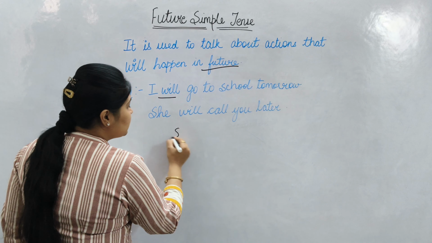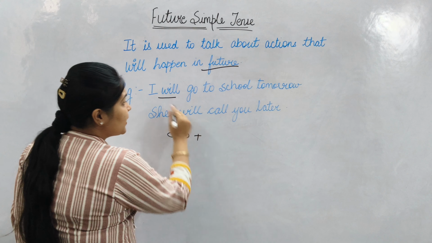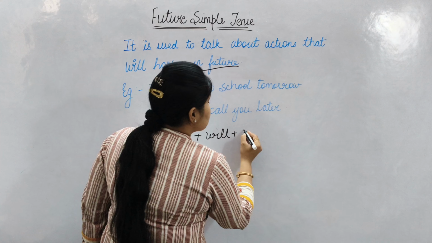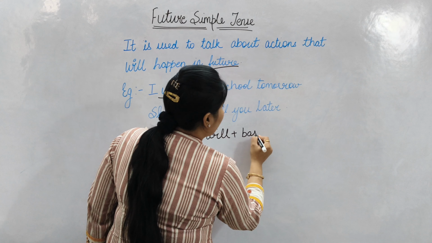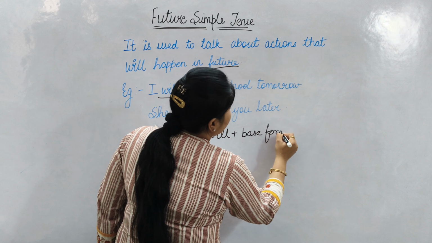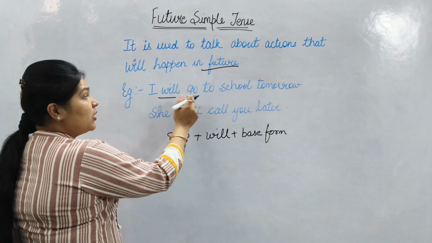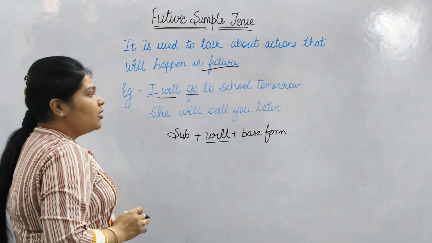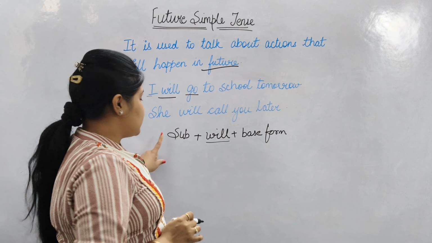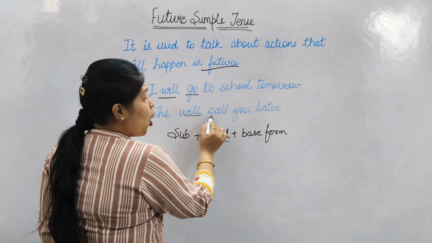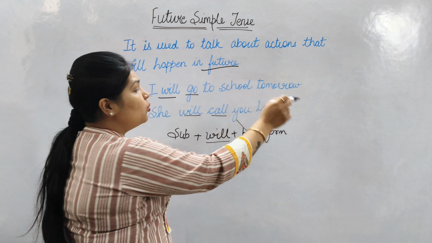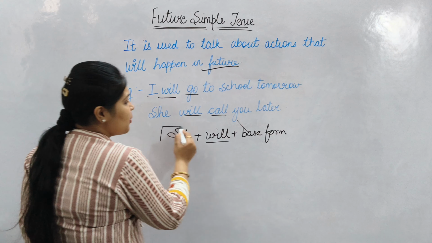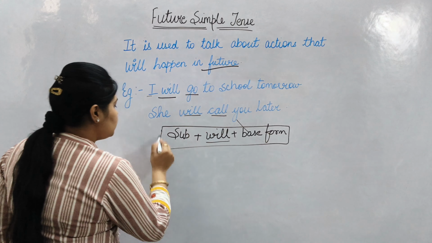What is this formation? Subject plus will plus base form plus its object. In I will go, I is the subject, will is this, and go is the base form. She will call you later: she is the subject, will call is the base form, you later is the object. So this is the formation of the simple future tense.